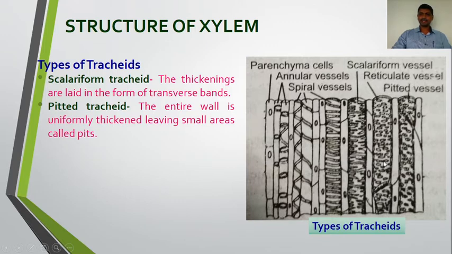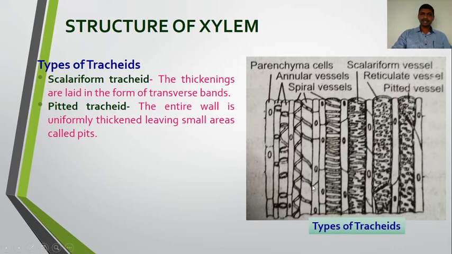At some regions the wall is thin, due to which it shows the pits or dots on the tracheids. Such tracheids are pitted tracheids, where the entire wall is uniformly thickened, leaving small areas called pits.